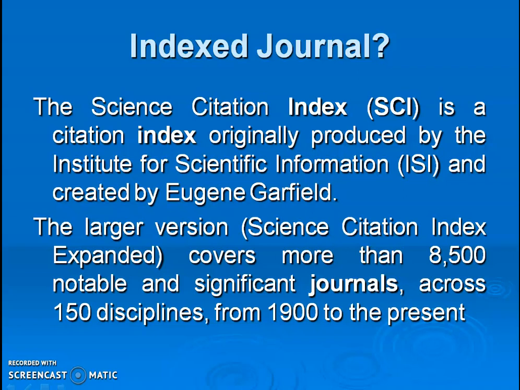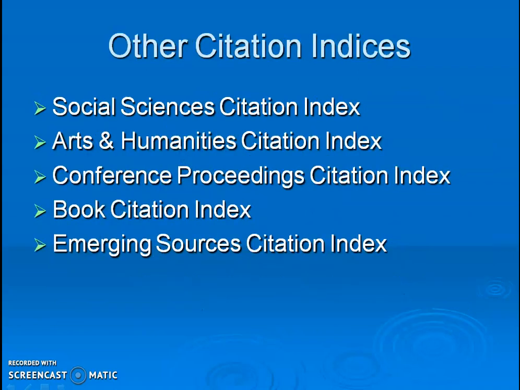Here we said indexed journal. What is an indexed journal? The Science Citation Index is a citation index. The journals which are listed in the citation index only are known as indexed journals, so the citations of the indexed journal's articles only are considered for the calculation of the impact factor.